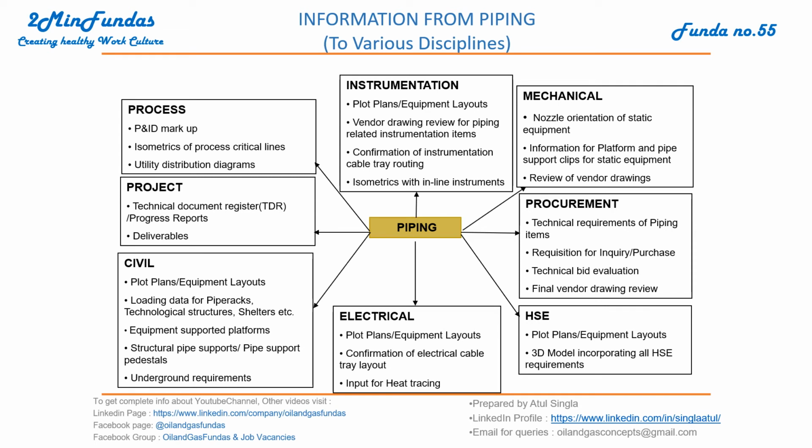Similarly, for instrumentation, they are also looking for plot plan, vendor drawing review for piping related instrument items, confirmation on instrument cable tray routing, and isometrics with inline instruments. All this information is passed by piping to instrument and all other departments. In this way, the information is passed from each discipline to piping and from piping to other disciplines.